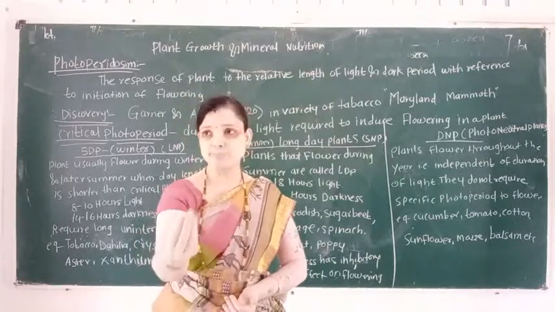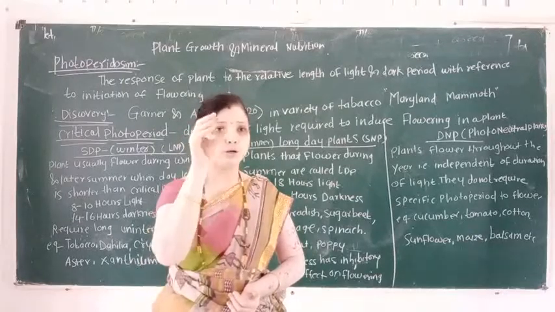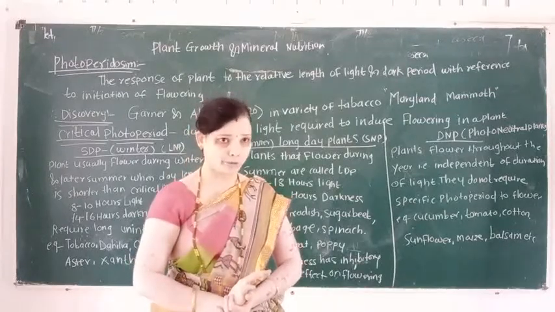These three aspects of light cause the inducing of flowering in a plant body.